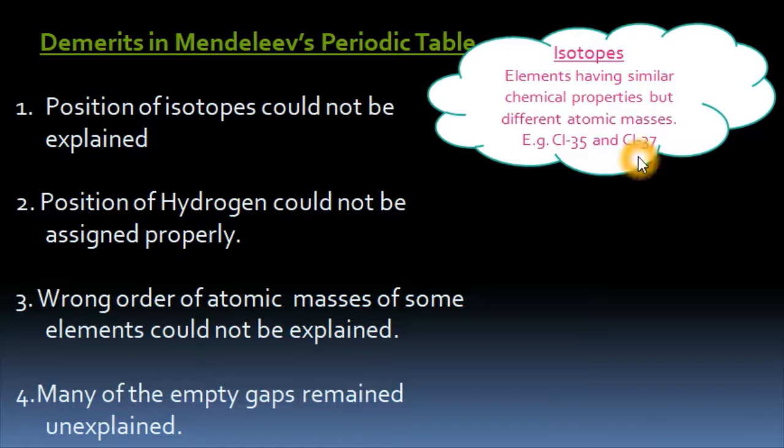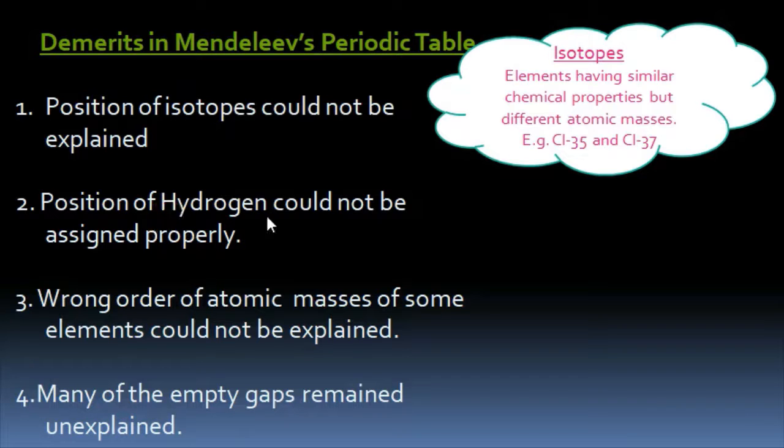For instance, chlorine 35 and chlorine 37 have different atomic masses, as this has 35 and this has 37. Because of their different atomic masses, these two isotopes should be placed in different groups, because the classification was based on atomic mass. But he placed both isotopes in the same group, and that is why his periodic table could not explain this. So this was the drawback of Mendeleev's periodic table.